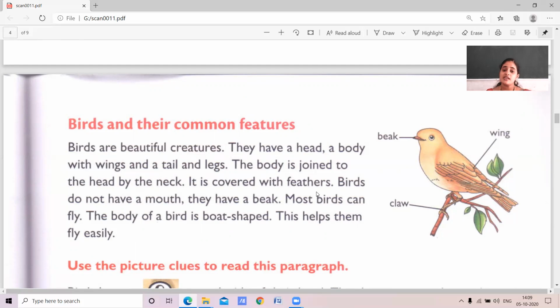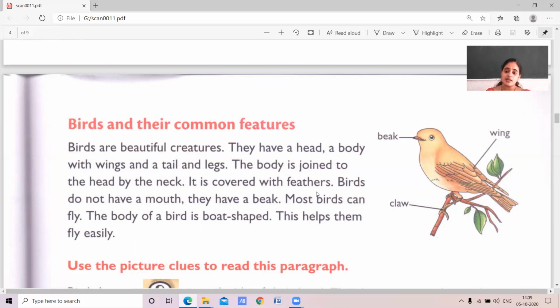We can see colorful birds around us. They have a head, wings, body, tail and a leg region. The body is joined to the head by the neck. It is covered with feathers.